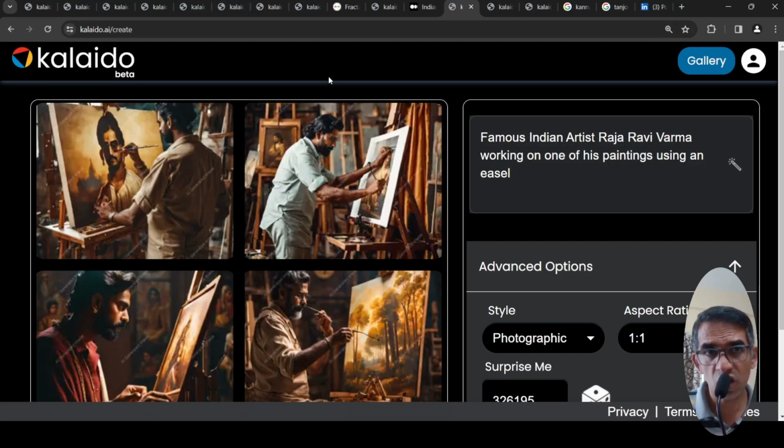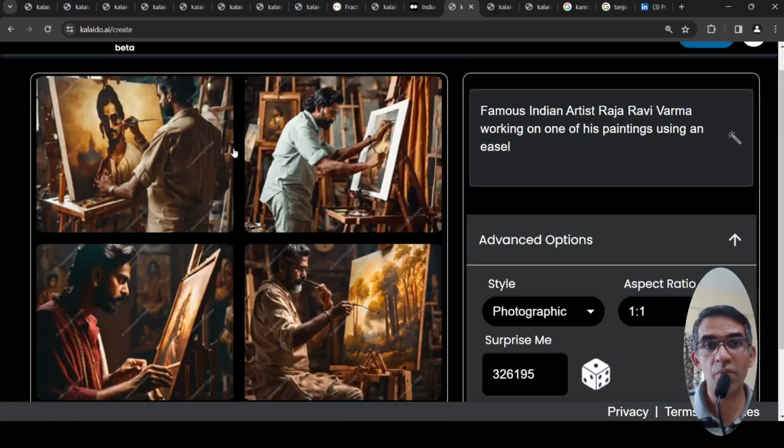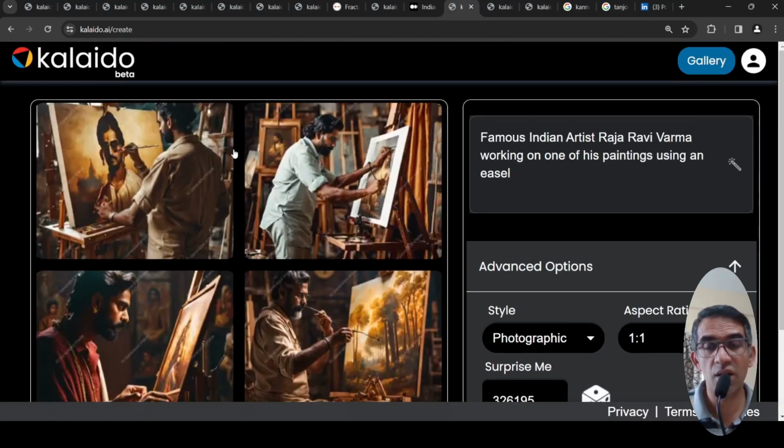So this was a short video on Kalaido.ai, an Indian foundational text to image AI model. And you can go and try it out over here, and probably they can look at these images and really improve the model going forward.